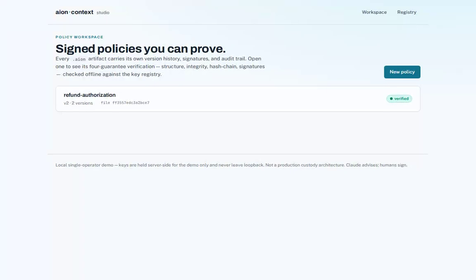Software agents now act on our behalf, approving refunds, moving money, changing records. The rules that govern them usually live in a prompt or buried in code. Easy to change, impossible to prove. Aion Context turns your rules into a signed, verifiable artifact, a .aion policy, with a full history of who changed what and a signature on every version. This is the studio for building them.